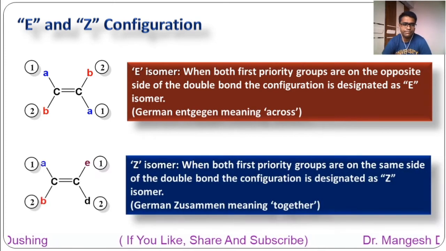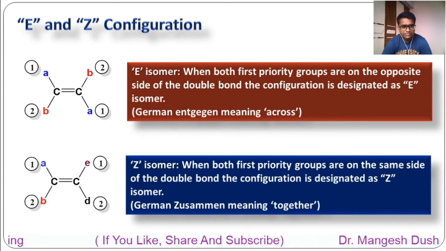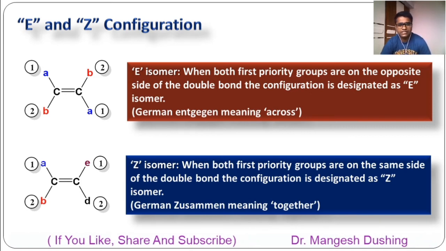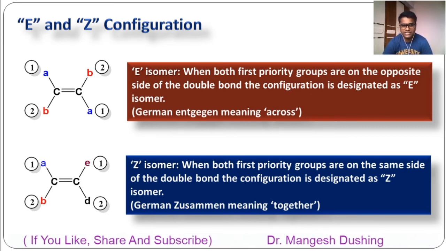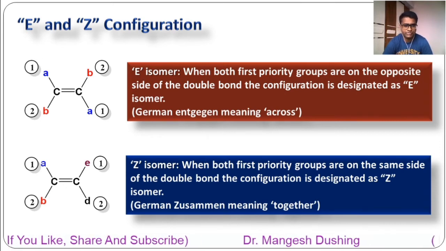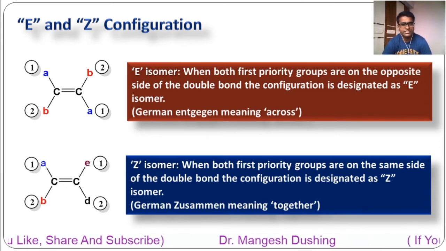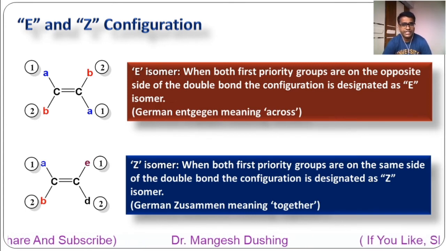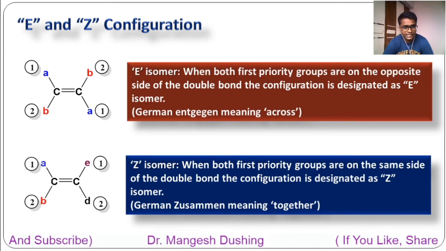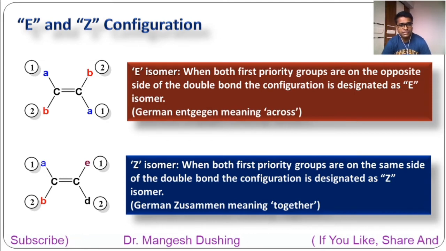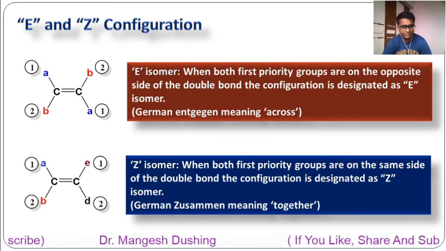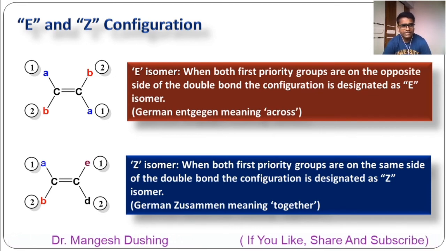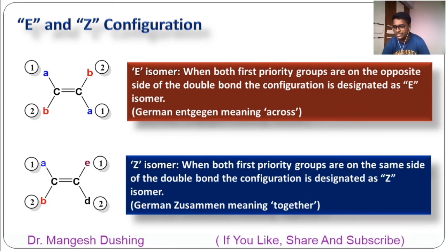In a similar manner, if the same priority groups are on the same side of the double bond, the configuration is designated as Z isomer. The German zusammen means together. So E isomer means similar priority groups along the opposite side, and Z isomer means similar priority groups along the same side. Keep this in mind, don't be confused. Same side Z isomer, opposite side E isomer.